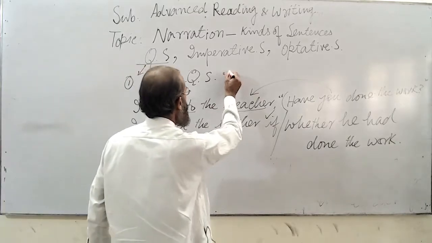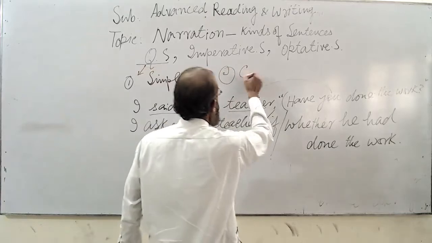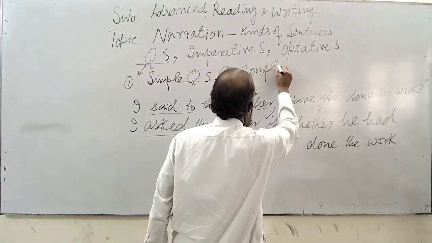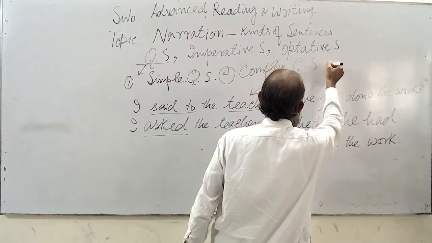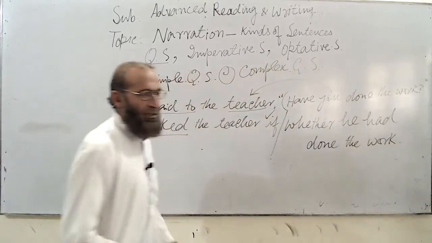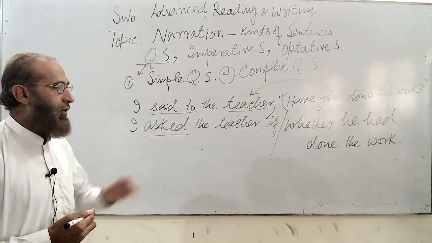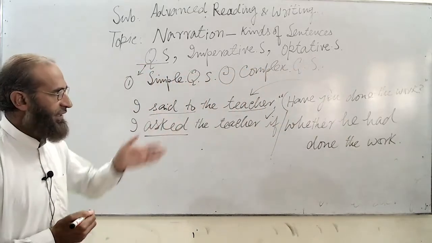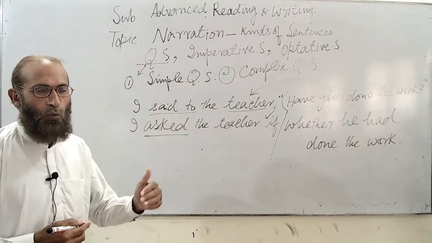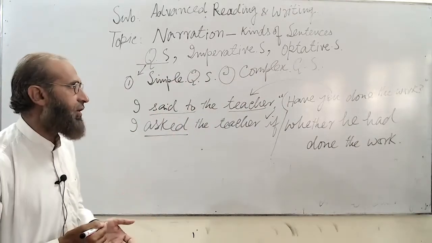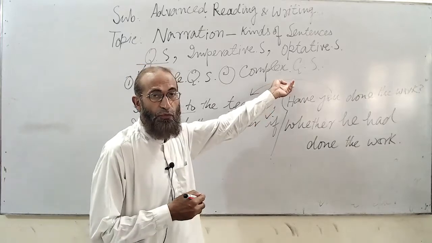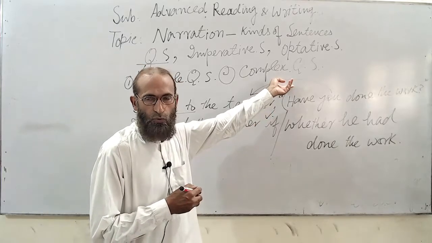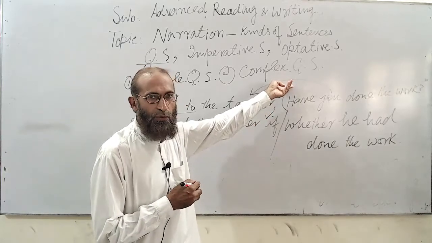The second type is complex question sentences. All the question sentences that begin with a W word or question word are called complex question sentences, as in: how have you finished your work? How are you? Why have you failed in your exam?